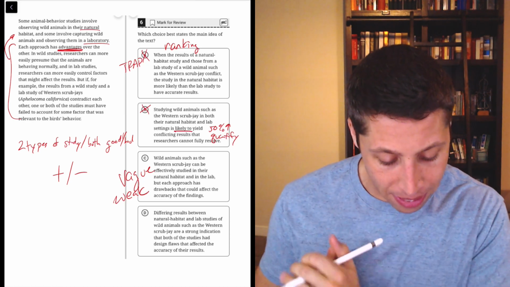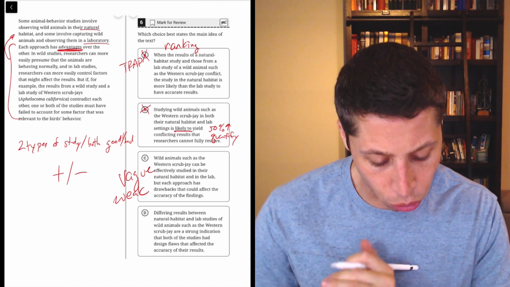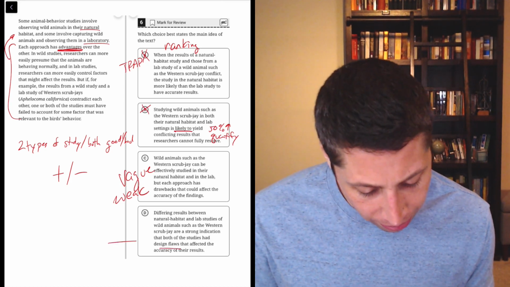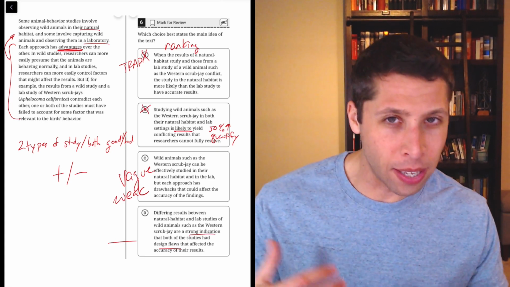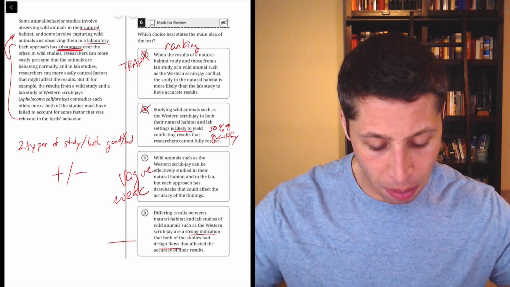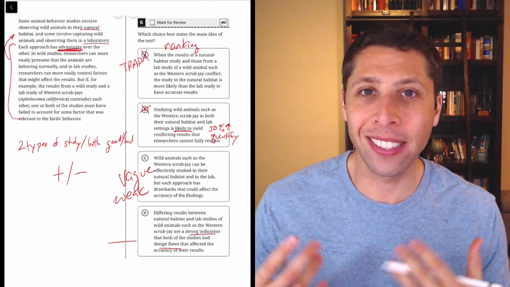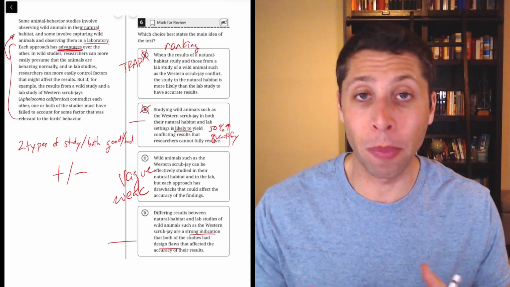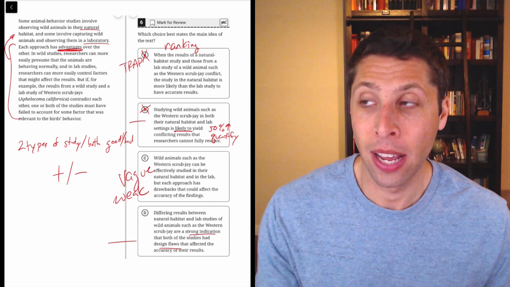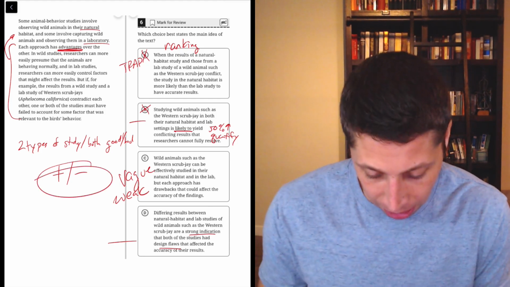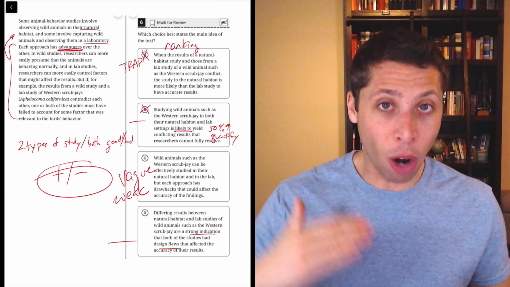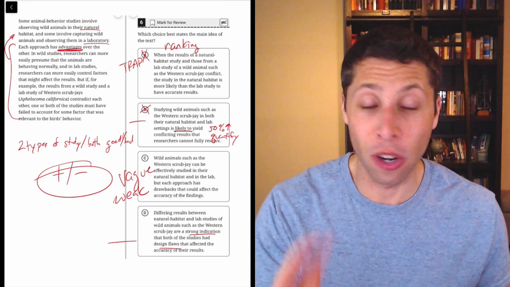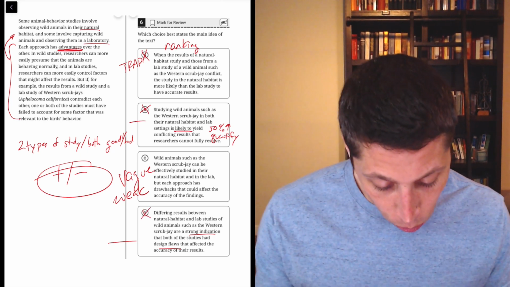Differing results between natural habitat and lab studies of wild animals such as the western scrub jay are a strong indication that both of the studies had design flaws that affected the accuracy of the results. This is very negative. And it's very similar to B as well, in that it's trying to say that there's definitely going to be something wrong, but that's not the point. It's not saying that these are bad ways of studying things. And so I would say both B and D are overall just wrong because their connotation is wrong. The passage is not negative. It's very neutral. There's good and bad. Here, it's conflicted, right? But B and D are very negative choices. They are both very much about there's something that's going to go wrong. There's no way to do this right. That's not what the passage is saying.